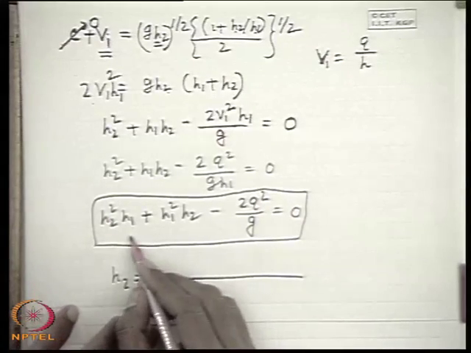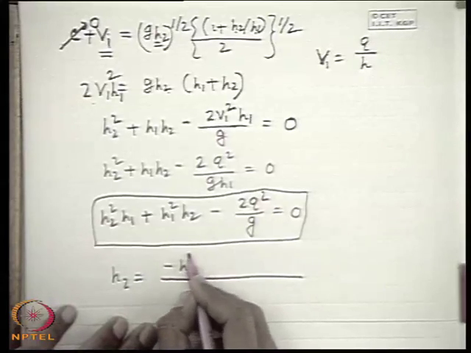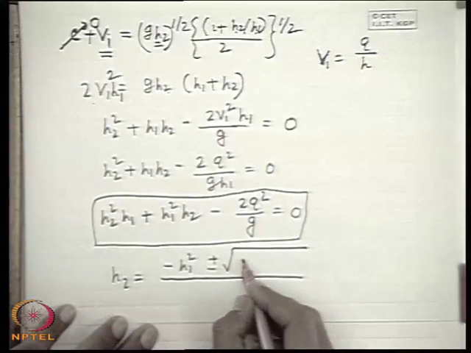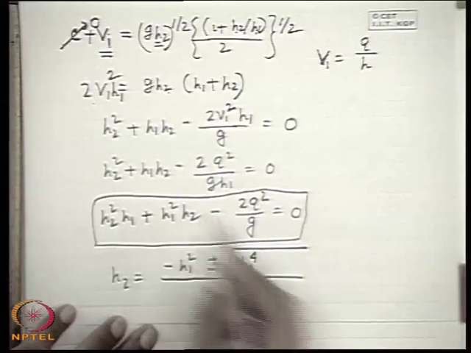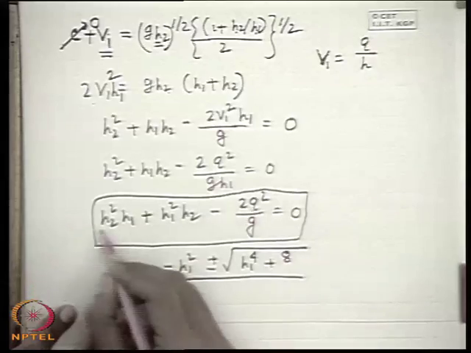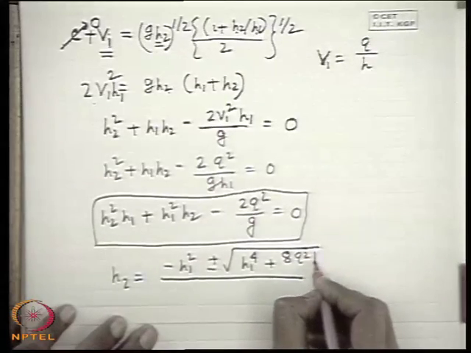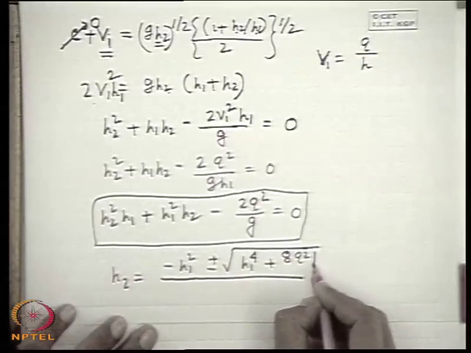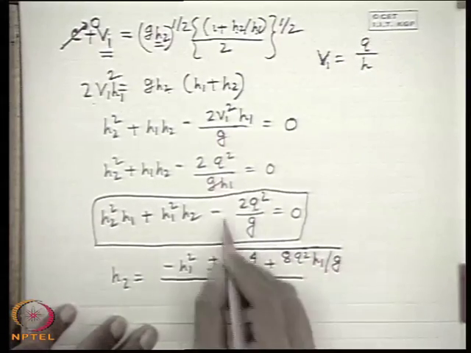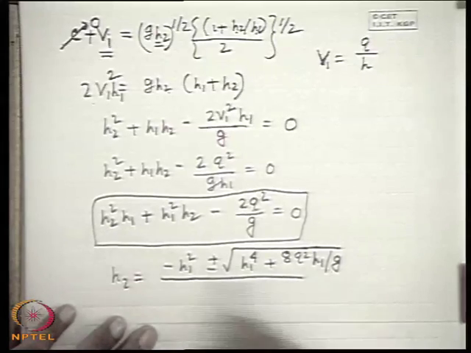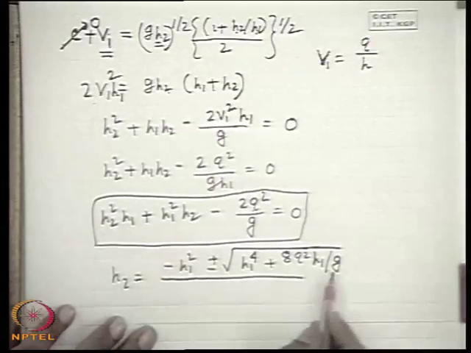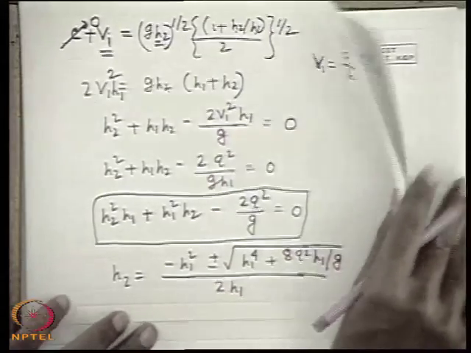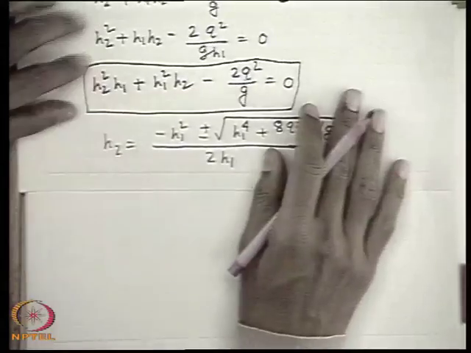This will be minus h1 square plus minus root over b square minus 4ac, this means h1 to the fourth plus 8 q square h1 by g, divided by 2 h1. So this is the root of this equation to find out the value of h2.